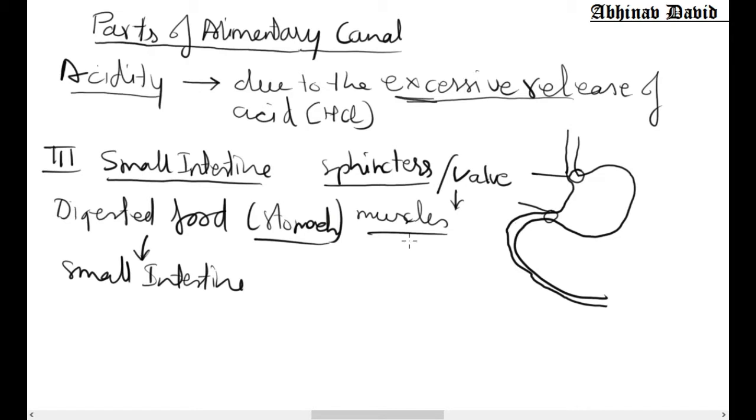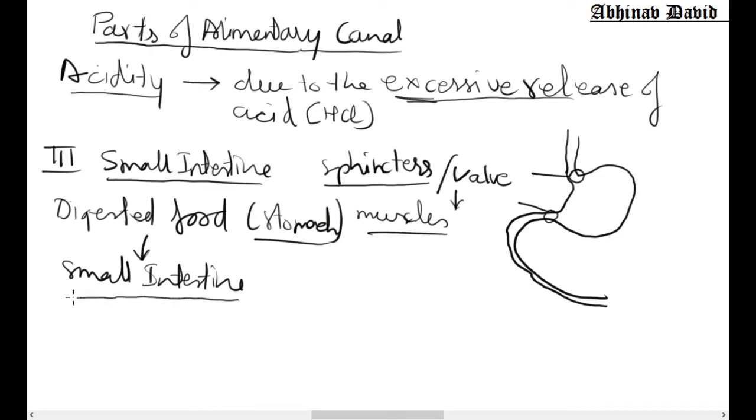Peristaltic movement takes place in the stomach, and the food is pushed toward the small intestine. The sphincter will open and the food will move, and the stomach will empty itself into the small intestine.